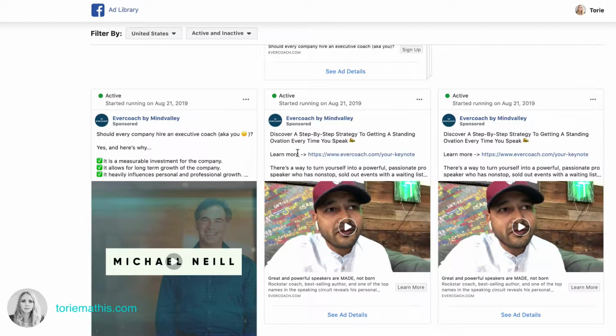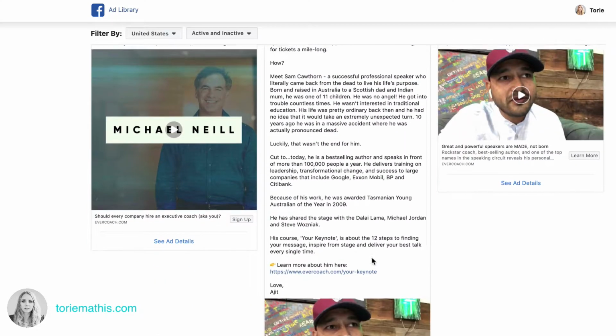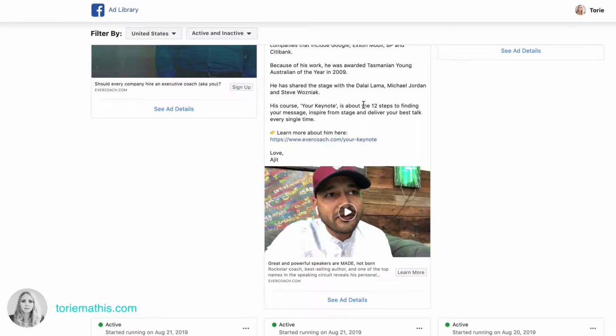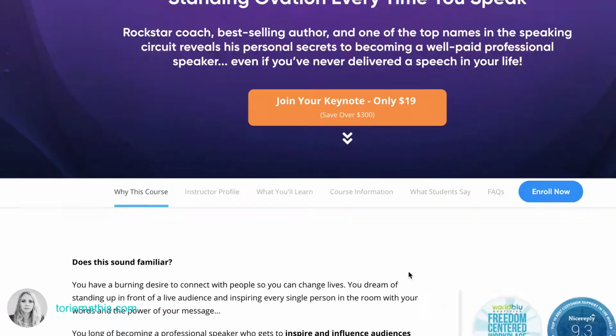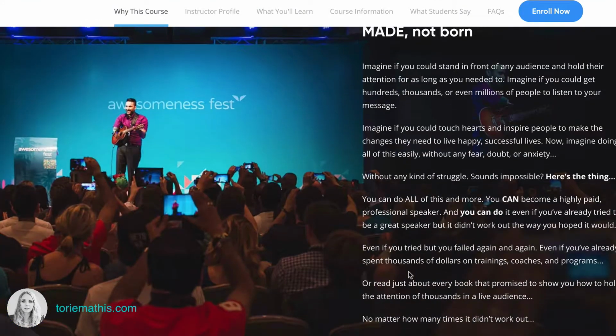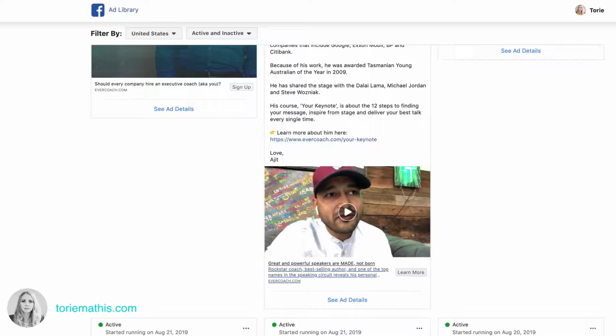Again, here you can see two similar ads, and when you click these buttons here, it's going to show you the entire ad. Now, on top of being able to see the ad details, being able to see the video, you can also click and see what their landing page is. So for example, on this one, we're going to click, and it's going to open the landing page for this ad. And you can go through and take a look at exactly what their sales process is, which is really awesome.